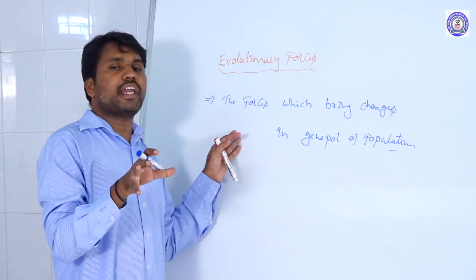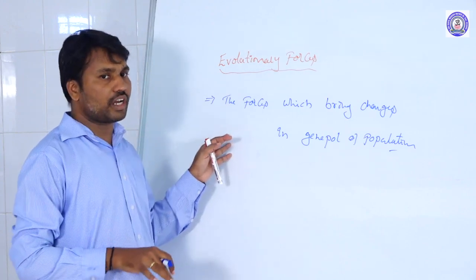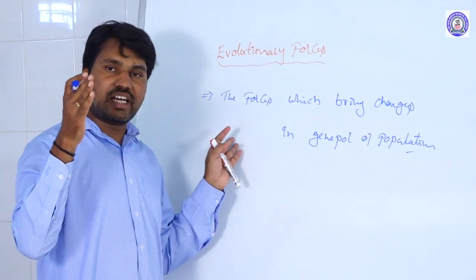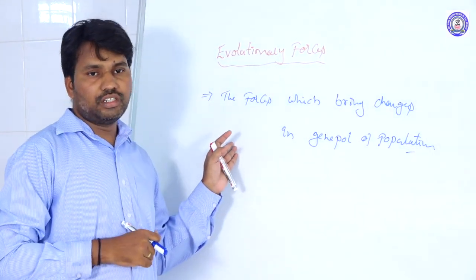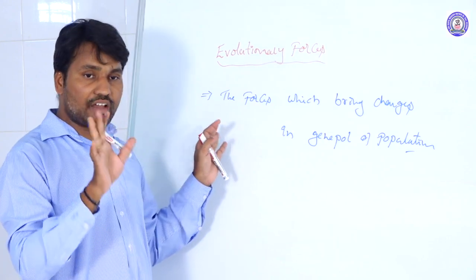When we take a population, we mean the population's allelic frequency or gene frequencies. Whatever the factors are that change that frequency, those forces are generally called evolutionary forces.